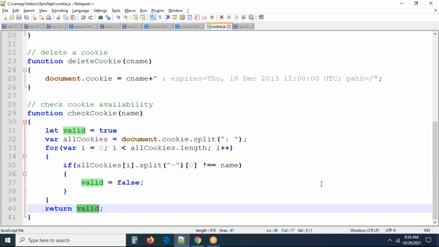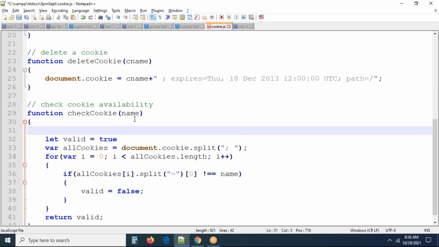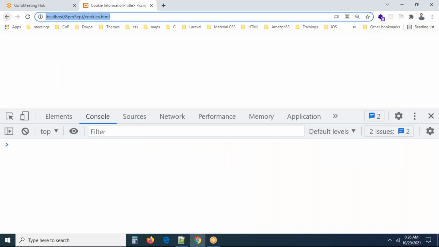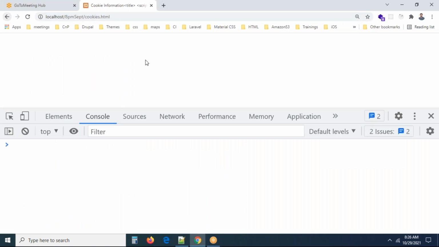So at least you have to get true, right? I'm not getting any value. My doubt is whether these are being called or not. Let me alert this. So for debugging, I'm just writing alert. If you can refresh the page, cookies.html. Oh, the alert is also not coming.